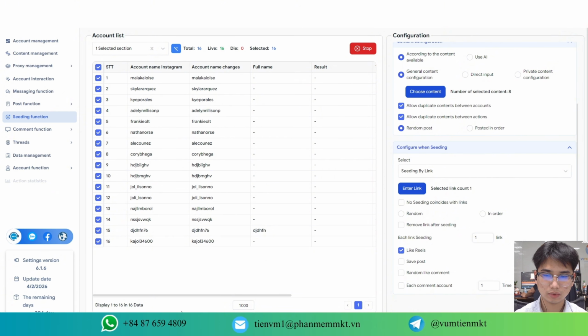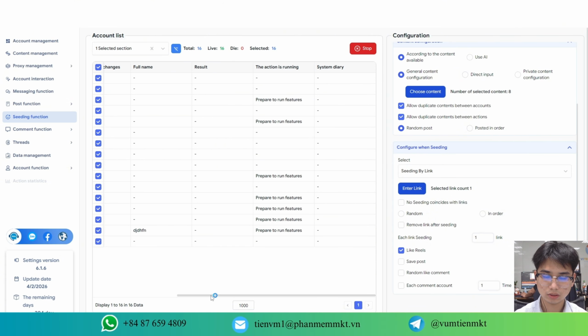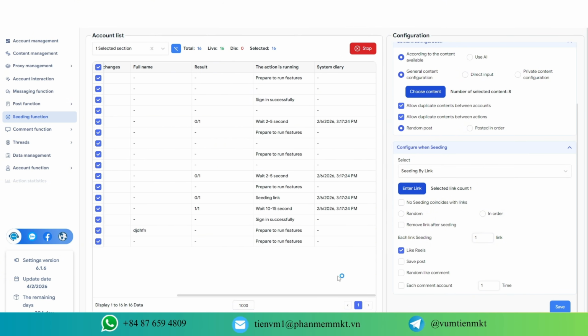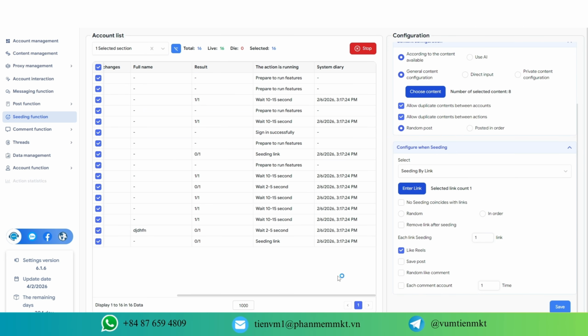More engagement signals, more visibility, more chances to reach Explore and the feed. This is especially powerful if you're doing marketing, selling products, running affiliate offers, or growing brand accounts. Instead of waiting for engagement, you create it. Instead of hoping for reach, you trigger it. If you want to scale Instagram engagement without doing everything manually, this is the system you need.